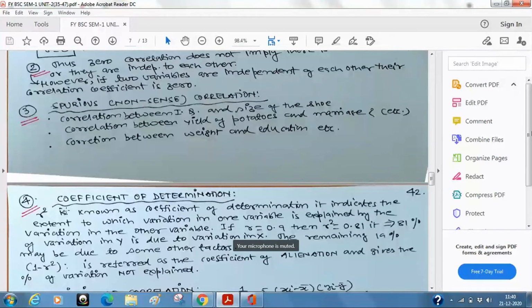Whether r is positive or negative doesn't matter, because there may be a negative relationship, a positive relationship, or at most no relationship. So if I have the value of r and I square it, there is another name for it. This is called the coefficient of determination. What does it tell you? It indicates the extent to which the variation in one variable is explained by the variation in the other variable. This is the punchline. Again I repeat, x changes, y changes, because both of them are variables. But x changes, and how much do the changes in x affect the changes in y.